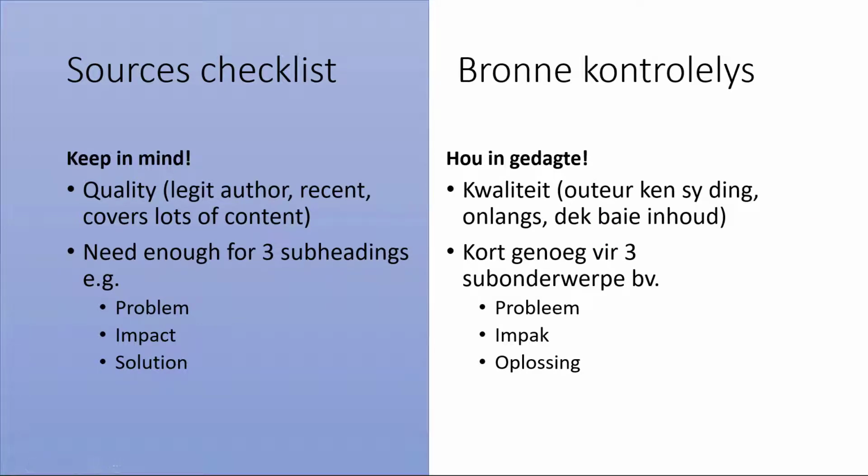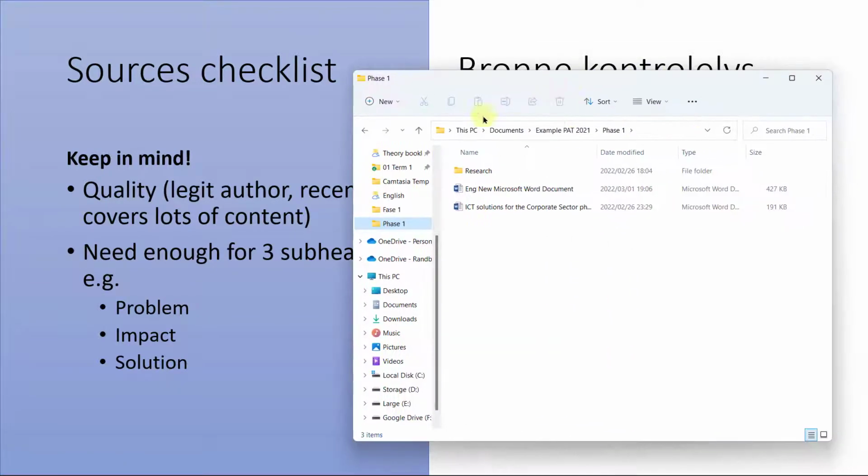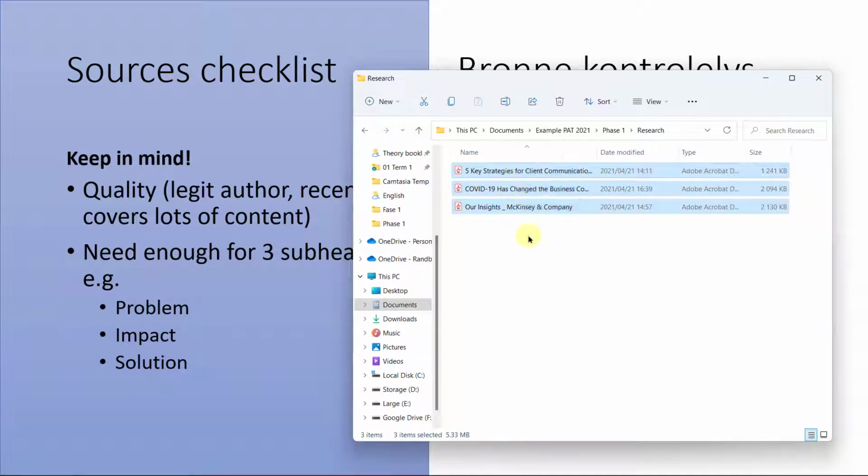Now, what you're going to do is copy the sources from what they give us from the department, and paste them in your phase 1 folder under research. So under research, you're going to choose your 3 sources and paste them over there. One of them needs to be your own source then. So let's quickly have a look at how to save a source as a PDF.